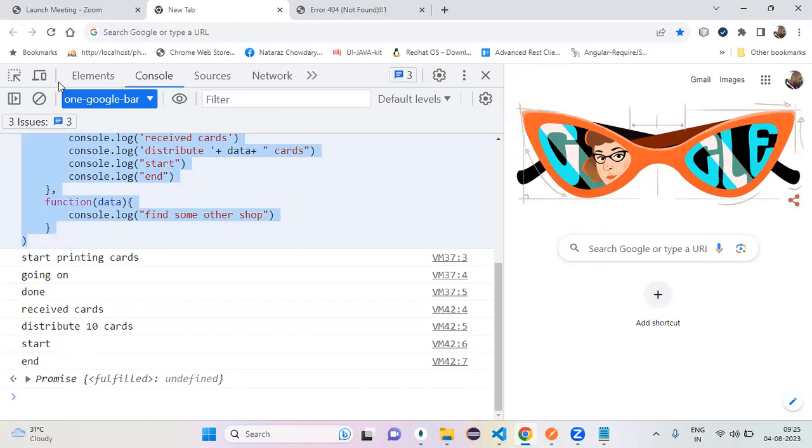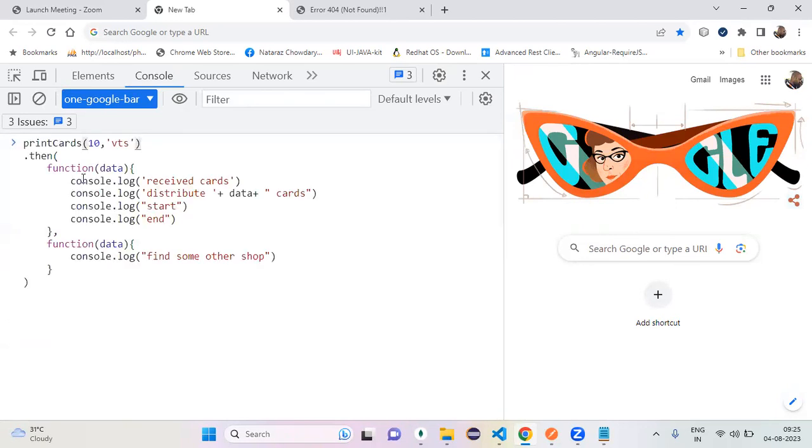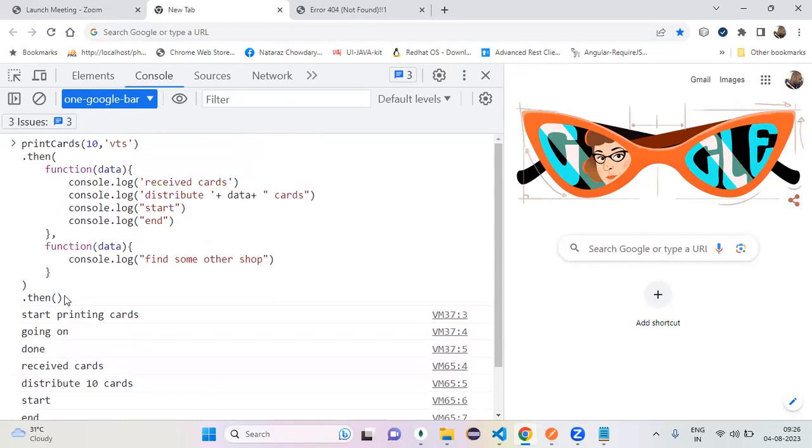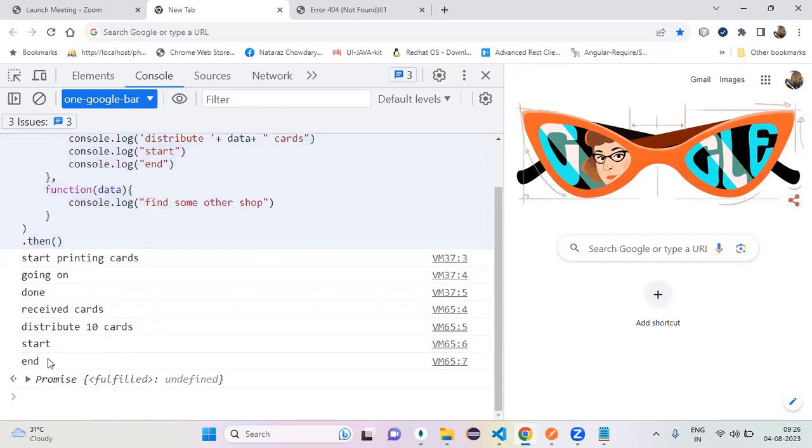By using the then function. See, very simple. The print cards method returns a promise, so you handle it with what? Then. Then also returns what? A promise. How can we handle it? By using one more then. Any problem? Agreed or not? Is it syntactically 100% valid or not? Yes. Okay, the next. Here the second then also returns a promise, right? The second one also returns a promise. So this one returns a promise, it is handled, and this returns a promise. That's the reason, right? One more promise. See this. Okay.